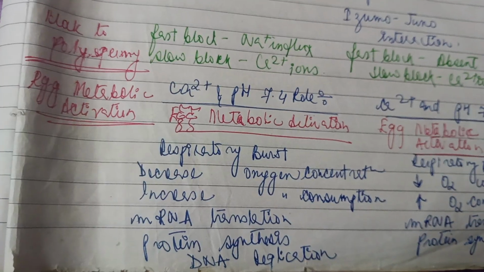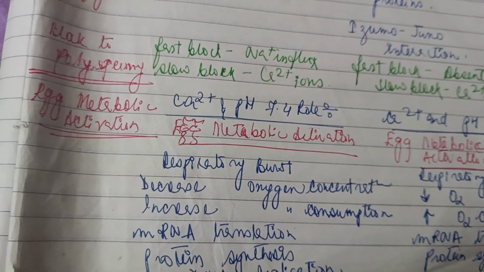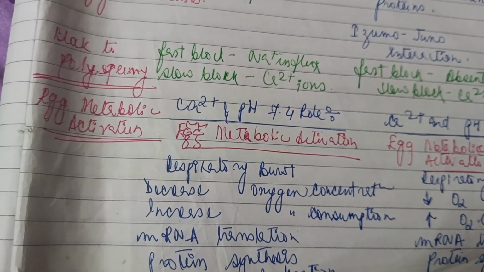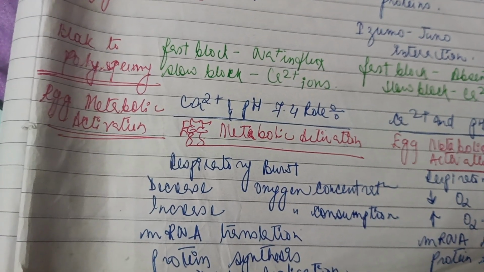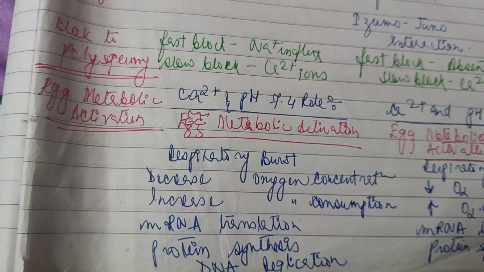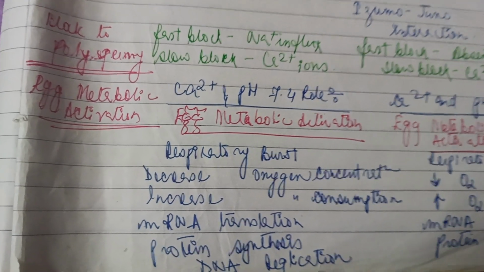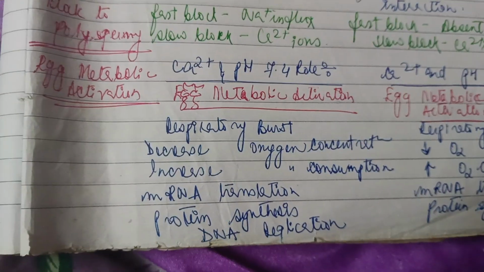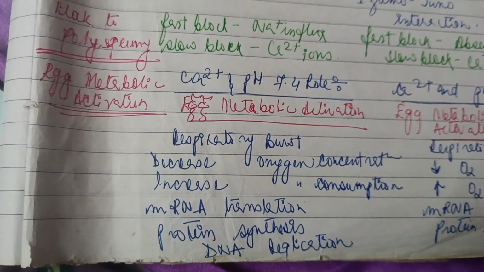One important point over here is that a decreased oxygen concentration is seen, because oxygen is consumed in a faster way, and translation of mRNA occurs. Along with this, protein synthesis also increases, as well as DNA replication.